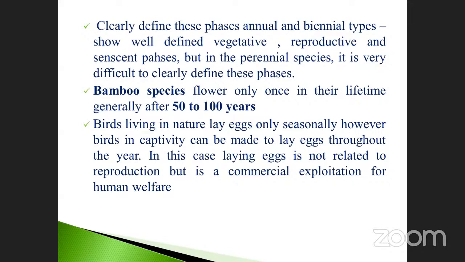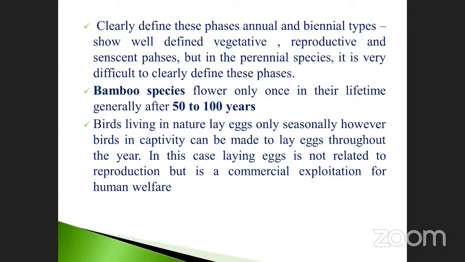It is a very, very important question. Many times it has been asked, I think three or four times. They ask that bamboo species flower only once in their lifetime. How many years does it take? 50 to 100 years. After that, what happens? It dies.